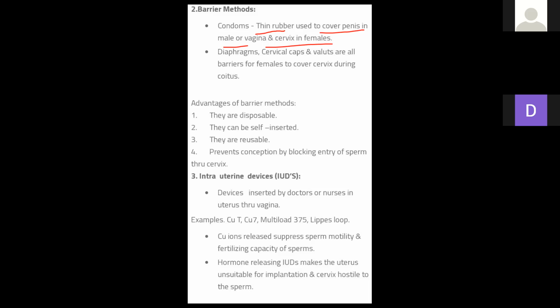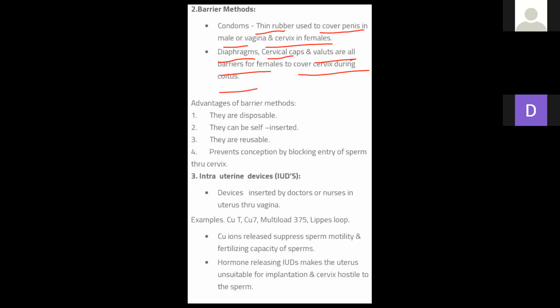Diaphragms are devices made up of rubber, inserted into the female vagina. They are also known as cervical caps, which are barriers in the female to cover the cervix during coitus. Coitus means intercourse. Is it clear? Intercourse is also a scientific term.